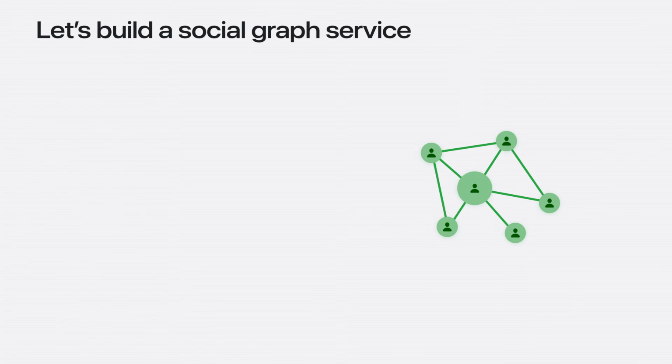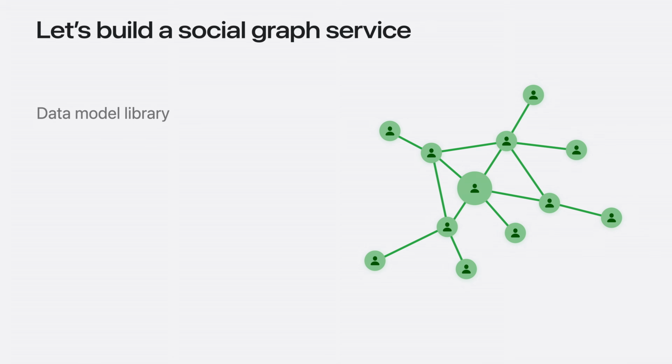While I introduce you to Swift, I'm going to demonstrate its features by building infrastructure for the next great social network. The code will be organized into a Swift package that has three components. The first is a library that provides a data model for representing users in a graph. The second component is an HTTP server that can respond to graph queries. And lastly, I'll introduce a command line utility that can send requests to our server.